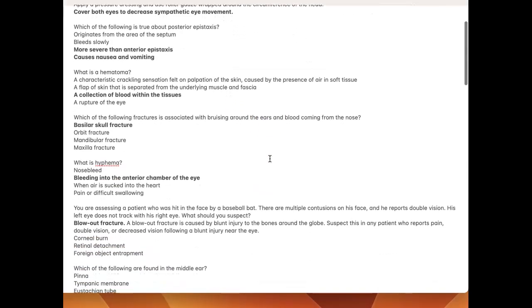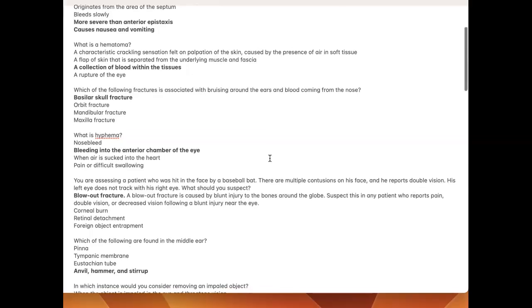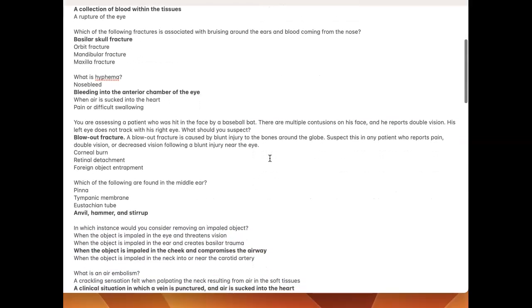Which of the following is true about posterior epistaxis? Two things: more severe than anterior epistaxis and causes nausea and vomiting. What is a hematoma? A collection of blood within the tissues. Which of the following fractures is associated with bruising around the ears and blood coming from the nose? Basilar skull fracture. What is hyphema? Bleeding into the anterior chamber of the eye.